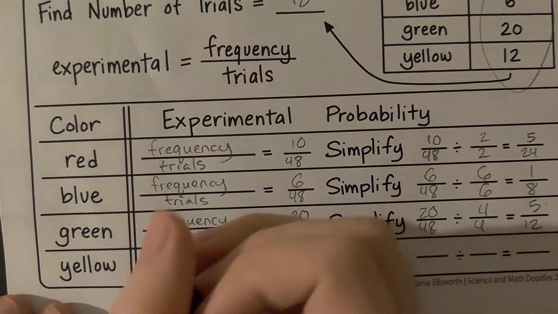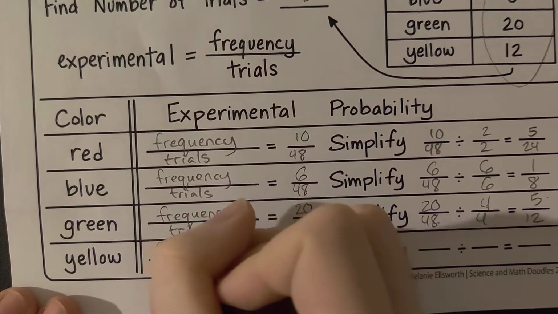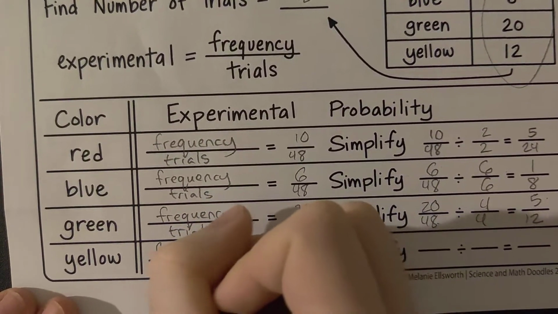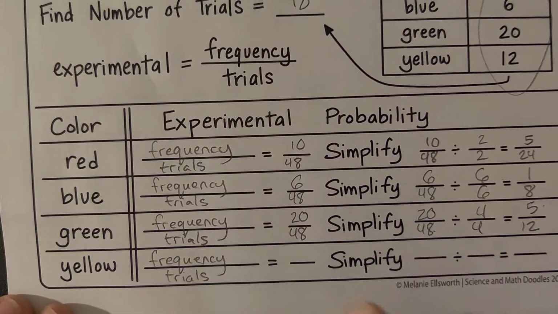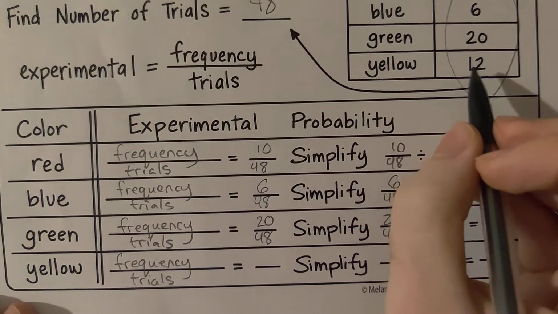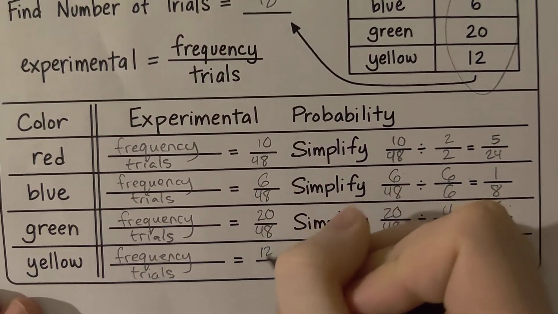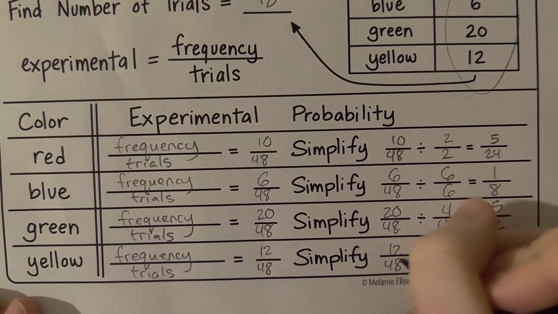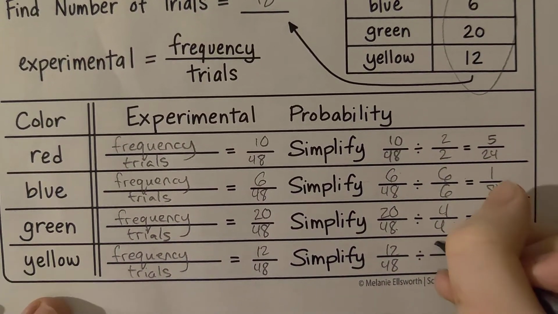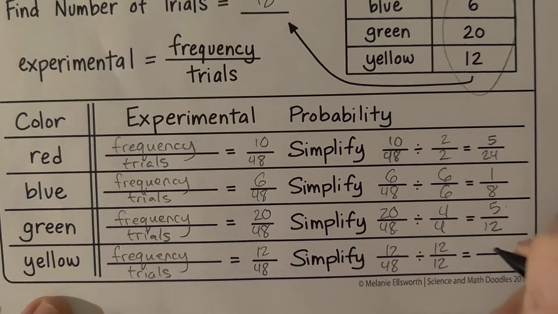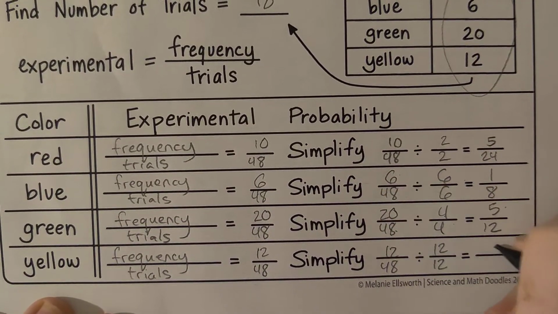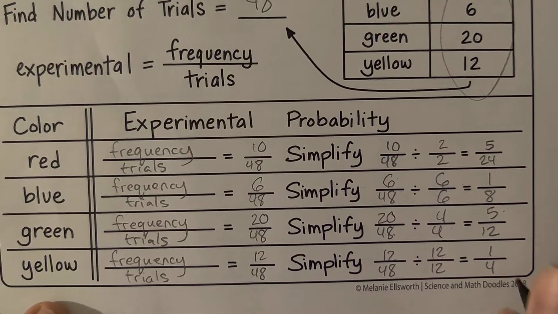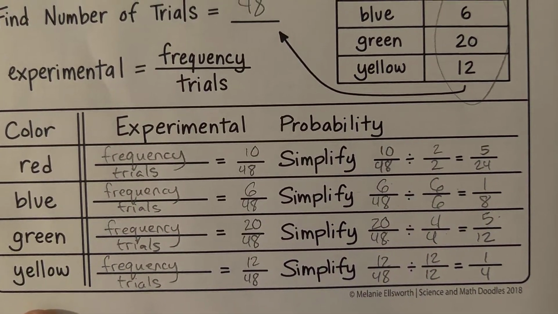For the yellow marble, keep on going with that tried and true formula. Frequency over trials. The yellow marble was pulled 12 times, 12 out of 48. 48 does divide by 12, so you can just put a 12 there and there. 12 divided by 12 is 1. 48 divided by 12 is 4. And so this comes out to 1/4.